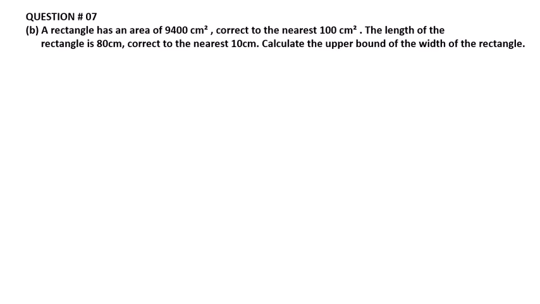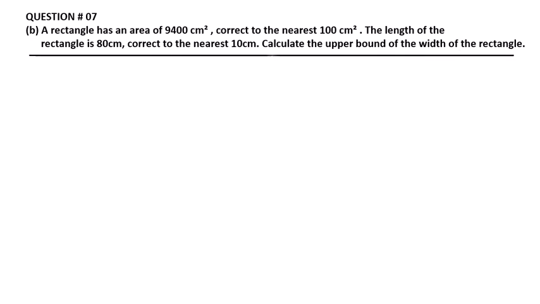Question 7, part B. A rectangle has an area of 9400 centimeter square, correct to the nearest 100 centimeter square. The length of the rectangle is 80 centimeter, correct to the nearest 10 centimeter. Calculate the upper bound of the width of the rectangle.